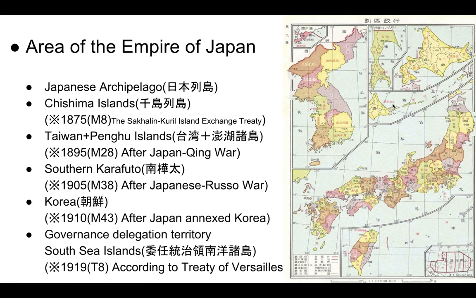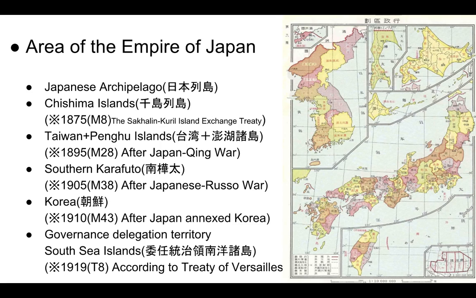And after the Japan-Qing War in 1895, Japan got Taiwan Island and the Penghu Islands. After the Russo-Japanese War in 1905, Japan got Southern Karafuto, those islands, from Russia. And in 1910, after Japan annexed Korea, Japan treated the Korean Peninsula as part of Japan.